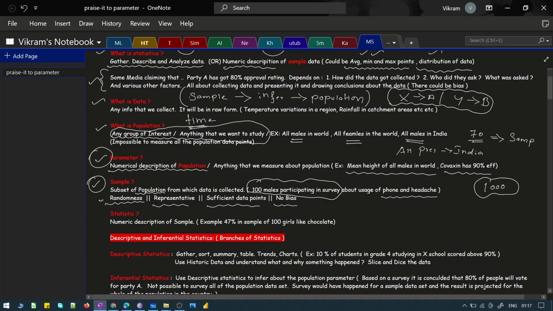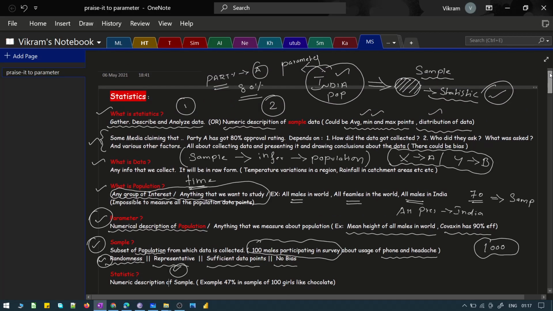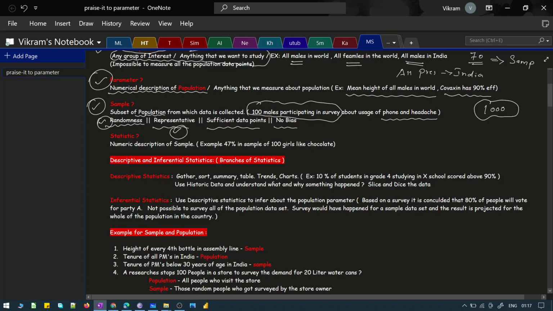So that's what randomness is all about, and it should be representative, which means that in the above example, we looked at all the population in India. When you look at all the population in India, the data has to come from all the states in India. It should not be like you pick data only from Karnataka. So you have to pick data from all the states in the country. When you do that, it becomes representative, which means that it represents data from all the states in the country. And there should be sufficient data points, which means that it should not be like you pick only one data point from all the states.